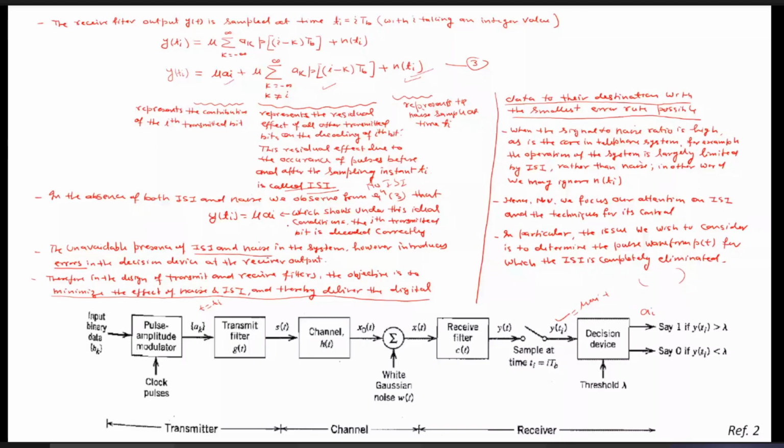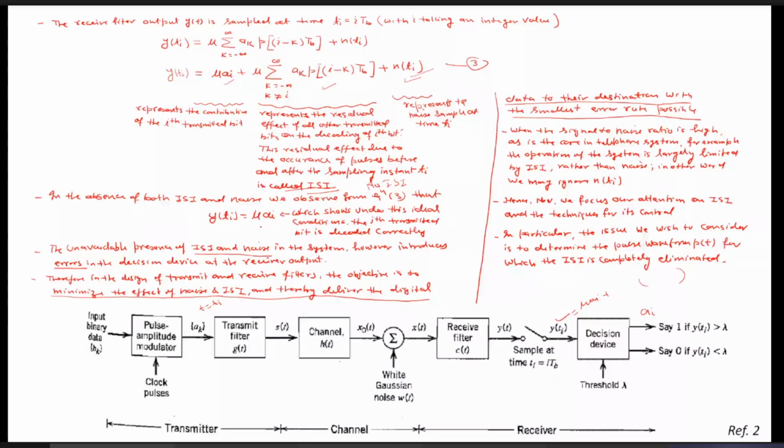This shows that under this ideal condition, though it will be ideal because we cannot avoid the effect of the noise 100%, if that channel is noise free and ISI free, then y(t_i) is given as mu a_i, which shows that the ith transmitted bit is decoded correctly.